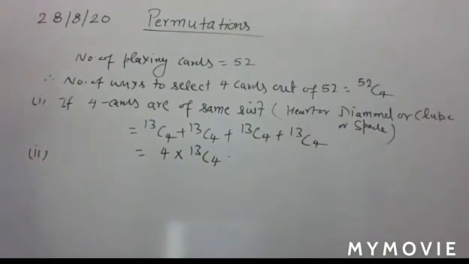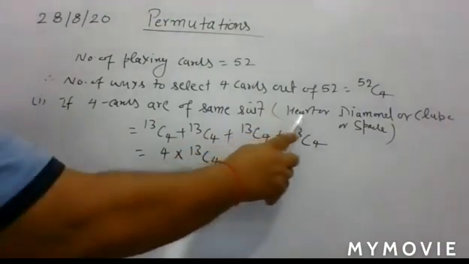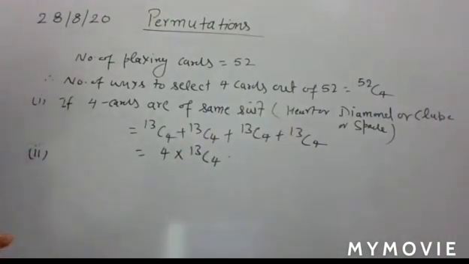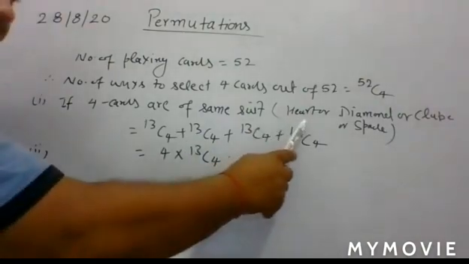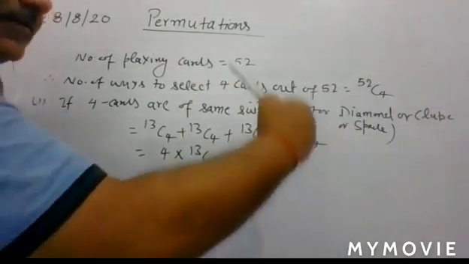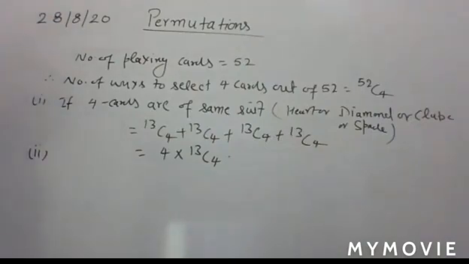Now come to your second part. What is your second part? 4 cards belong to 4 different suits. What does it mean? The first card is of diamond. Your aim is the selection of 4 cards, but what is given here? The 4 cards are of different suits. So the first card is of heart, the second is of diamond, the next is club, and the next one is of spade.